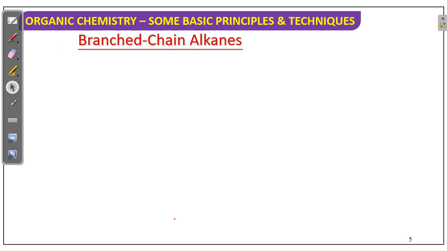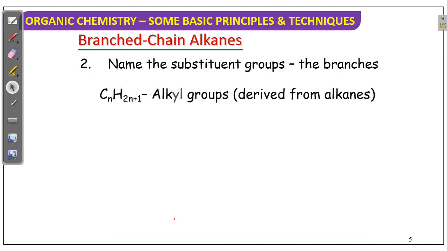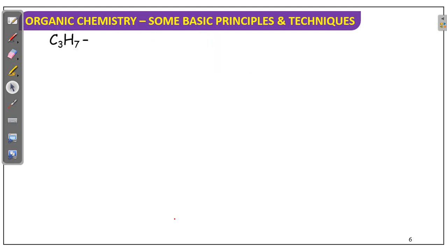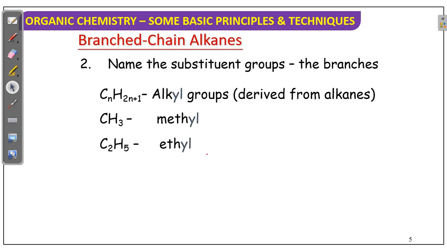Next, prefix as a substitution. CnH2n+2 is the alkane. From this alkane, if you remove one hydrogen, that is called alkyl. What is this alkyl?